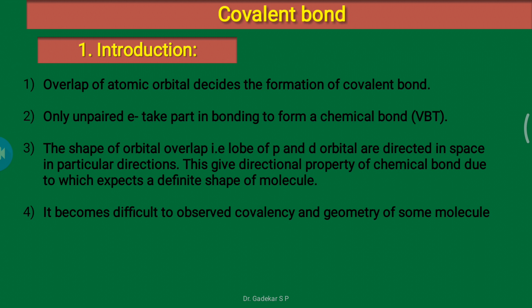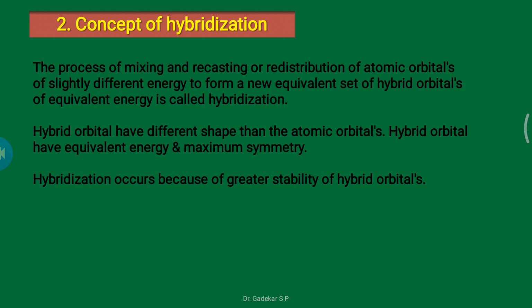It is difficult to explain covalency and geometry of molecules according to VBT. So we need the concept of hybridization. Why do we need hybridization? First, the concept: what is hybridization?